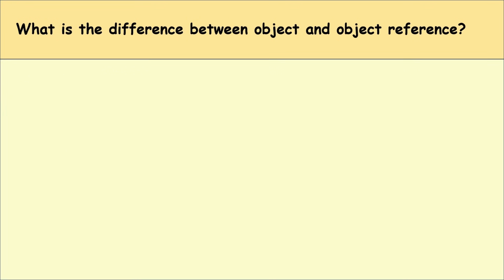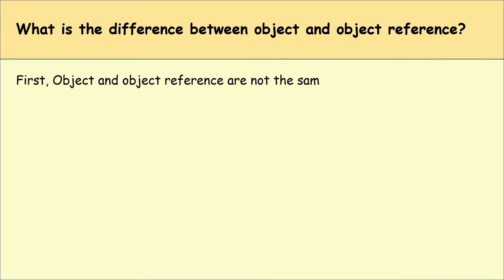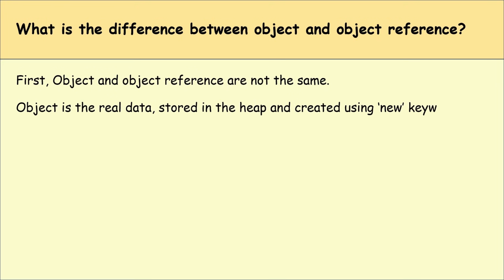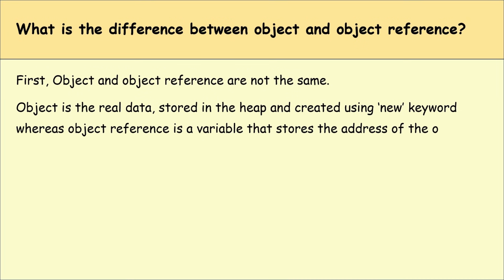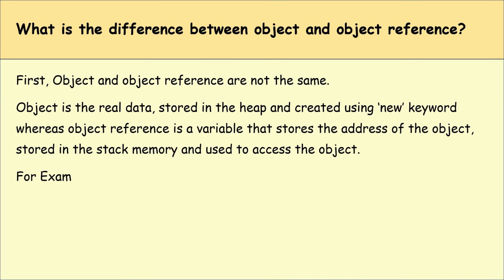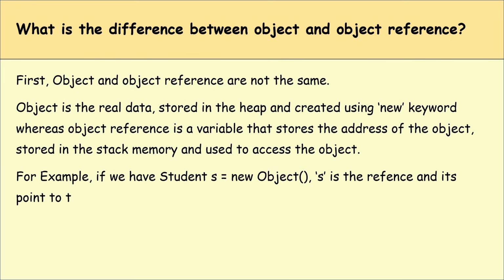What is the difference between object and object reference? First, object and object reference are not the same. Object is the real data stored in the heap and created using the new keyword, whereas object reference is a variable that stores the address of the object, stored in the stack memory and used to access the object. For example, if we have Student s = new Student, here s is the reference and it points to the actual object in the heap.